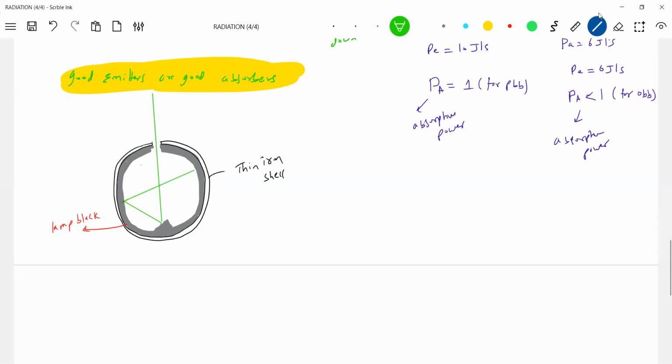Of that 0.25 joules incident, 95% will be absorbed, and the remaining 5% will be reflected back. So like this it will undergo multiple reflections, and finally the radiation will be absorbed completely.